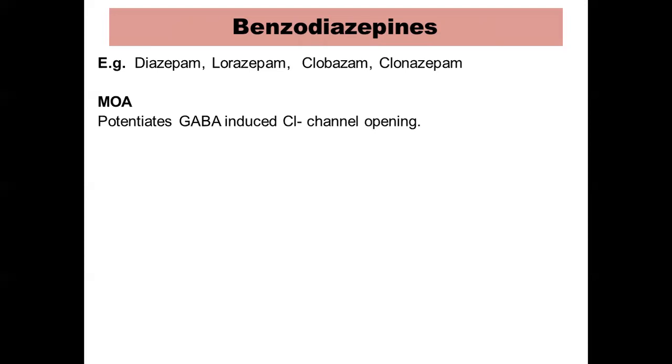However, whether it is producing a sedative action, an anti-epileptic action, or a skeletal muscle relaxant action depends on the area of the brain where it is potentiating this GABA action. If it is potentiating the GABA action in the reticular activating system, the result will be a sedative action. Similarly, depending on the different areas of the brain where it is potentiating the GABA action, it will produce different effects, that is sedative effects, anticonvulsant effects, skeletal muscle relaxant effects, and so on.